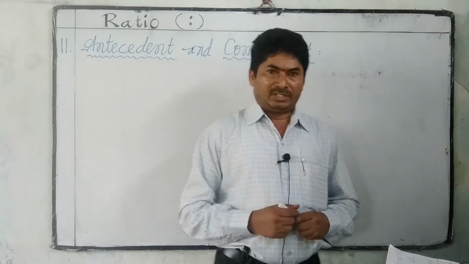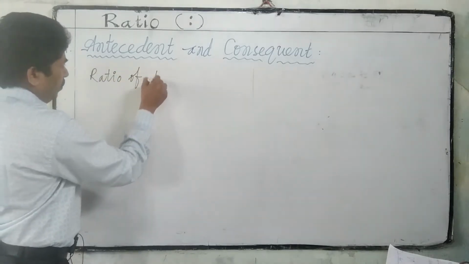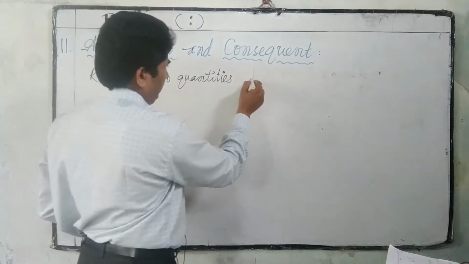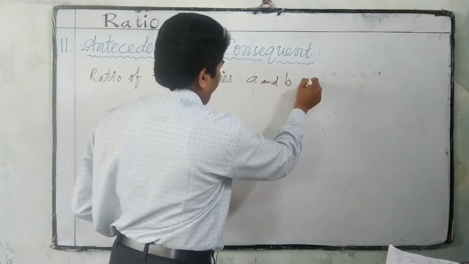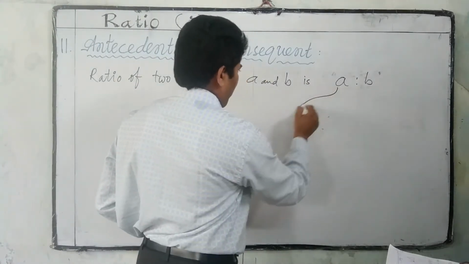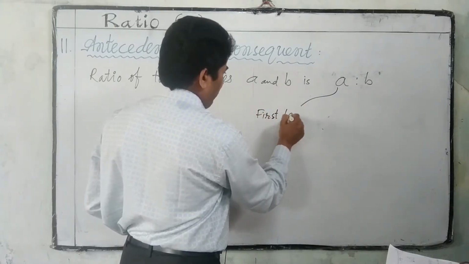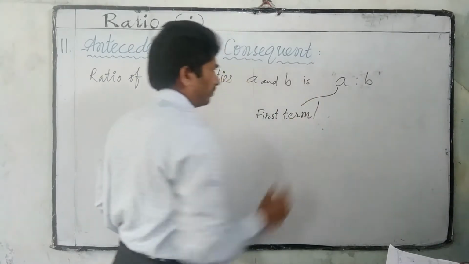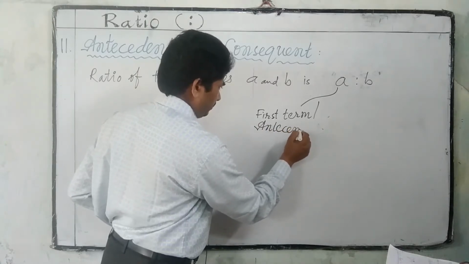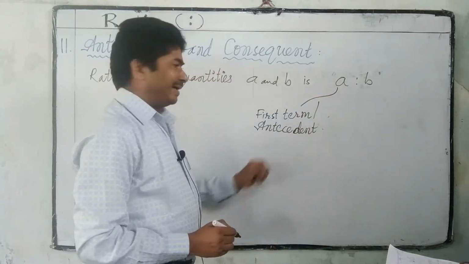The ratio of two quantities A and B is A is to B. In this, A is called the first term or antecedent.